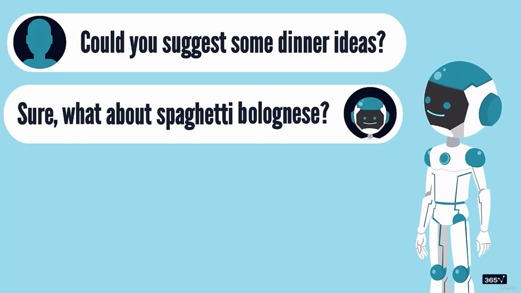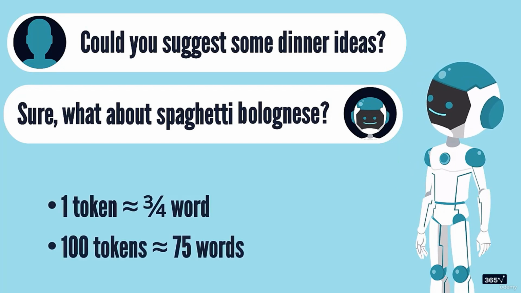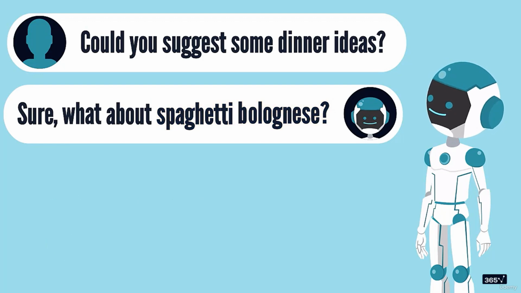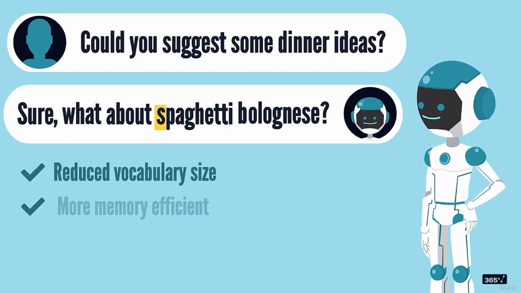Cool. You might think that this definition of a token as roughly 3/4 of a word seems a bit arbitrary. Why not define tokens as short as a character or as long as a phrase? Well, of course, it's a trade-off. Surely, making the tokens smaller reduces your vocabulary, which in turn makes the model more memory efficient.